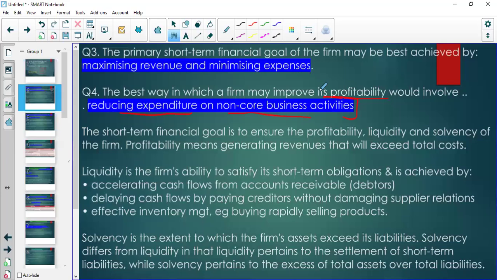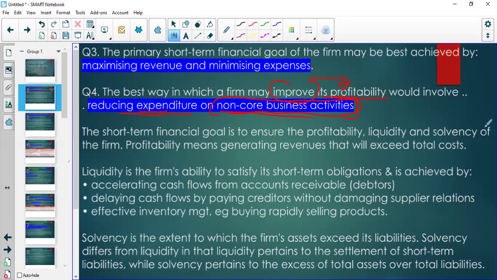Whereas if we can just reduce expenditure on non-core business activities, then that's going to definitely improve our profitability. With other avenues of improving profitability, we might also have to increase the expenses and the income, and so it depends on how much each has increased before we can say the profits have actually increased.